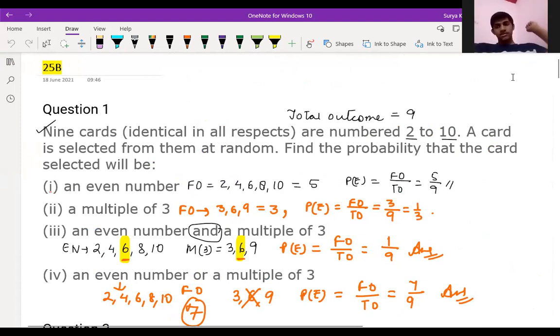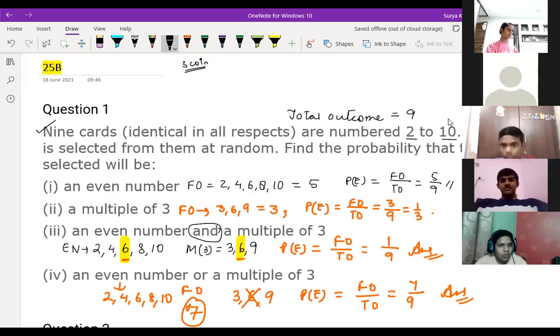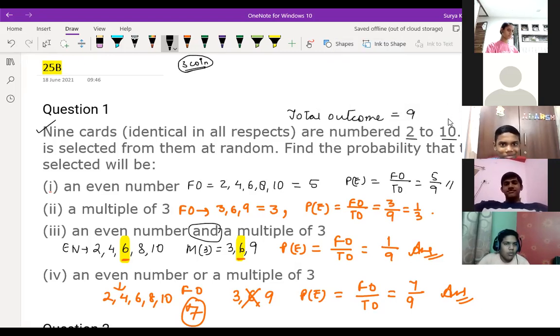Sir, I have a question about probability. Yeah, tell. Okay, sir. So a guy has 3 coins. He tosses all 3 of them at the same time. What will be the number of outcomes? Samarth is asking: 3 coins are there and we are tossing them simultaneously. So what is the total number of outcomes?